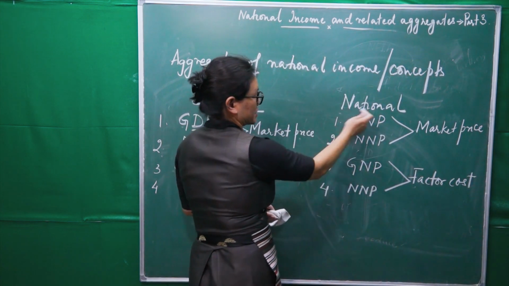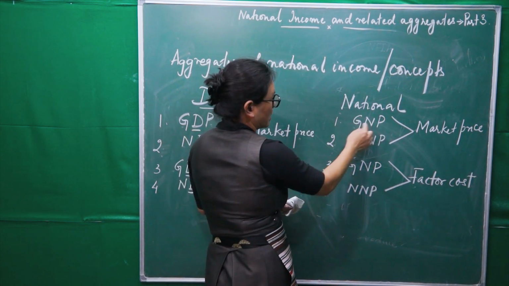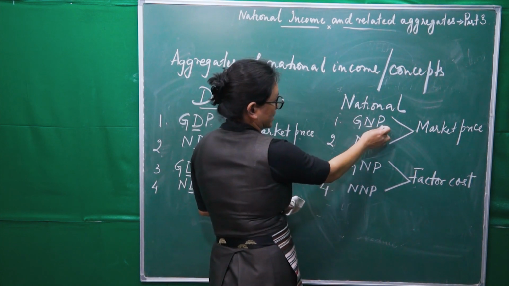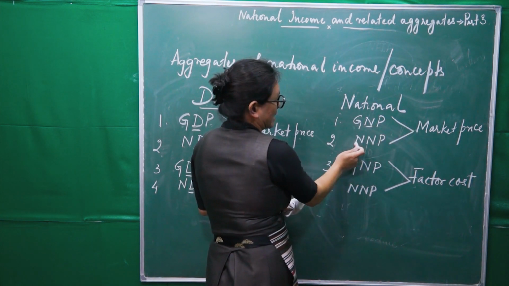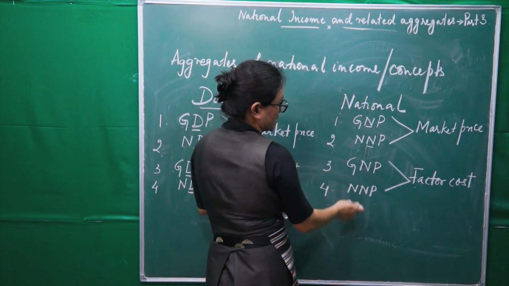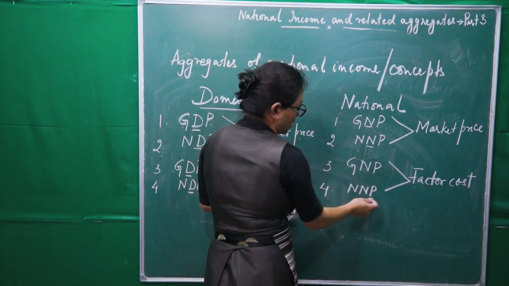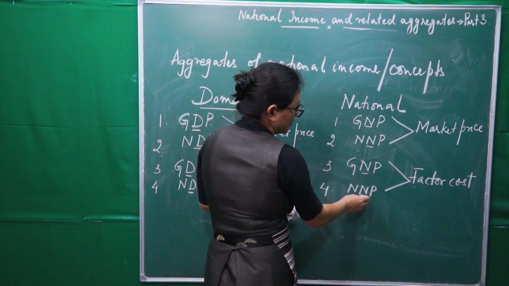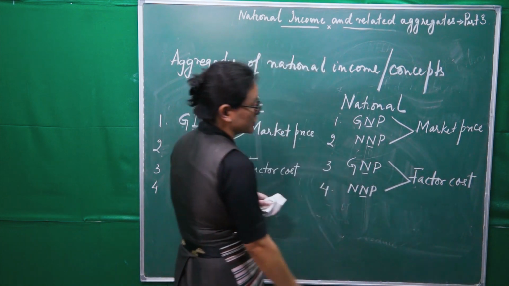All this is national. GNP is gross national product at market price, NNP is net national product at market price, gross national product at factor cost, and net national product at factor cost.